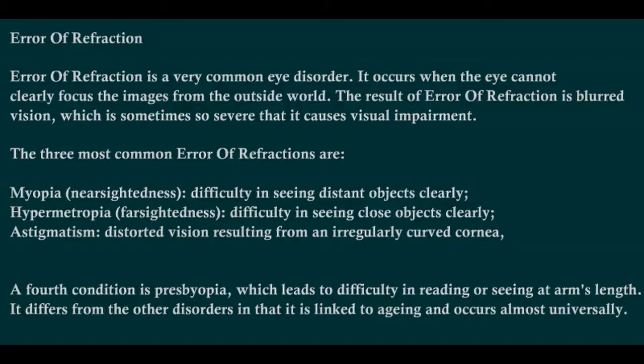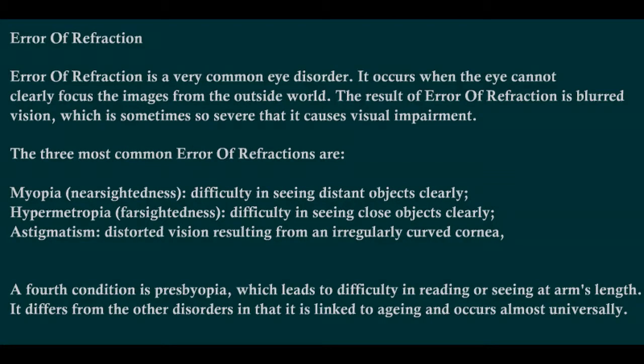Error of refraction. Error of refraction is a very common eye disorder. It occurs when the eye cannot clearly focus the images from the outside world. The result of error of refraction is blurred vision, which is sometimes so severe that it causes visual impairment.